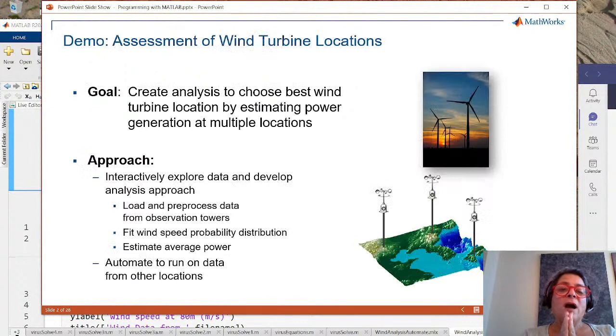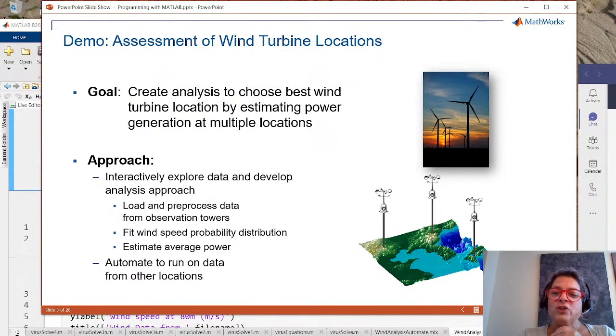Okay. So I want to show you how I use MATLAB to do some programming by running an actual example and creating some code for that. What I want to do is assess where is the best location to put some wind turbines. I want to estimate if I put a turbine here, how much power will it produce? And if I put it over here, how much power will it produce there? I want to try that in a bunch of different locations and then figure out where to put the permanent one, the one that's going to have the best return.